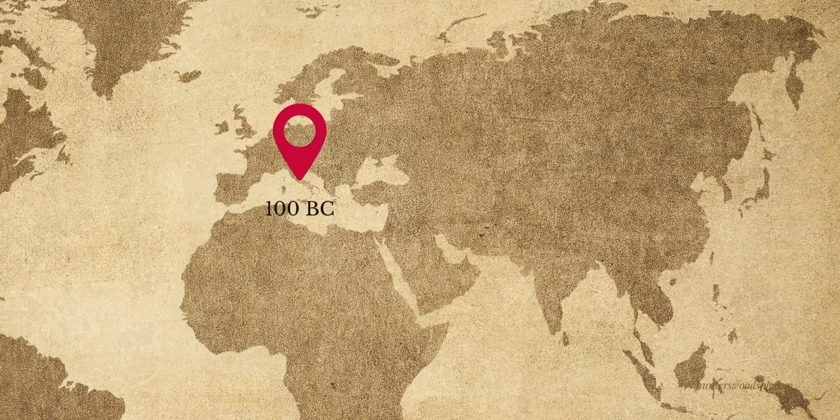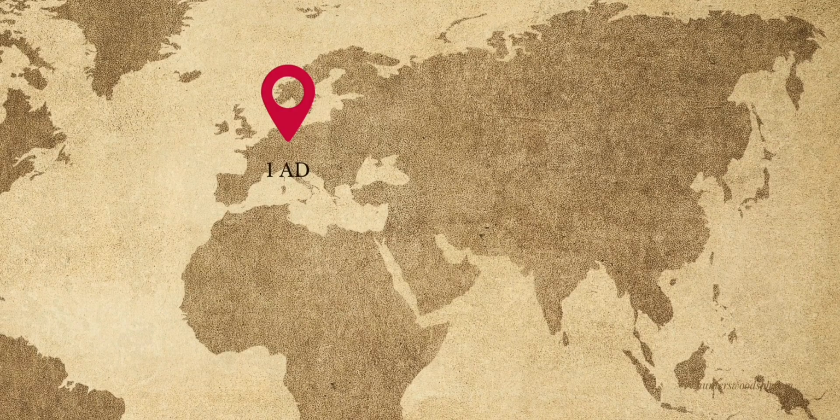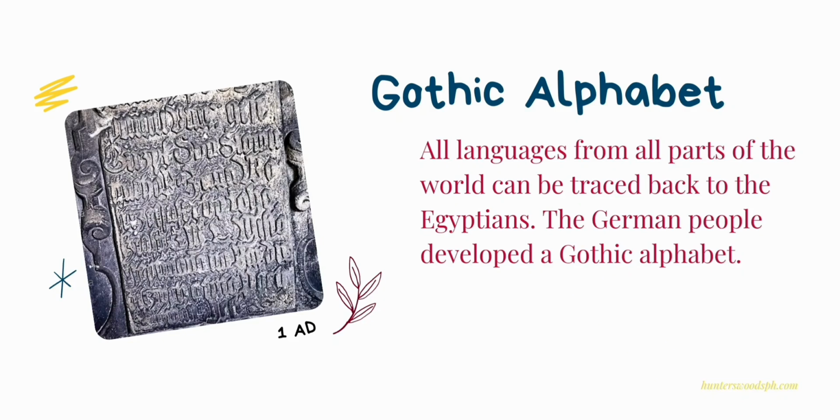The Romans borrowed some letters from the Greeks that added curves to their letters and considered them more beautiful. The Roman alphabet spread all over Europe because of the Roman political influence. Different peoples made changes in the form of the Roman alphabet. Our alphabet originated from the Roman alphabet. All languages from all parts of the world can be traced back to the Egyptians.